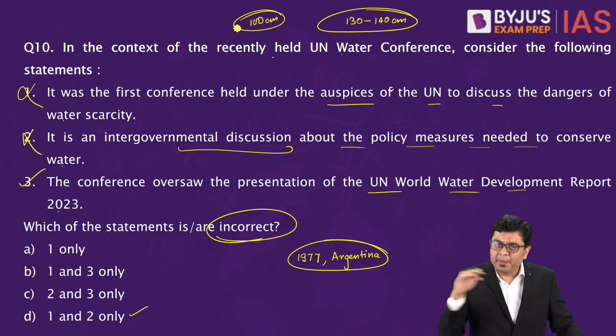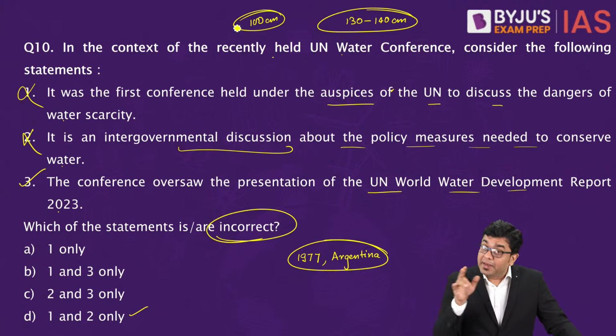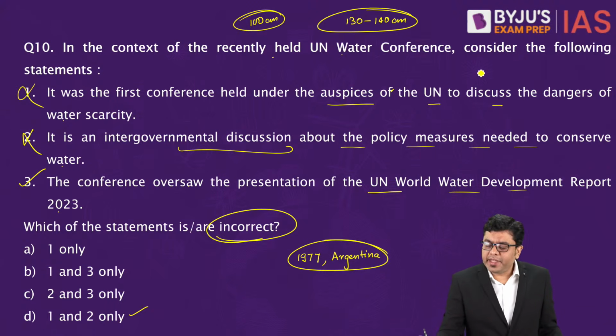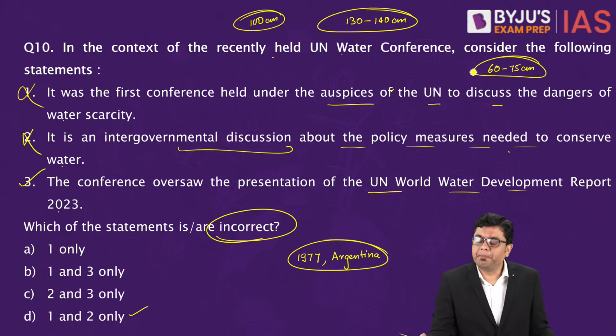That is a kind of boundary line. Now, in the northern and northwestern part of the country, Punjab, Haryana and Western UP, the average annual rainfall received is sometimes even 60, sometimes around 75 centimeter per annum.